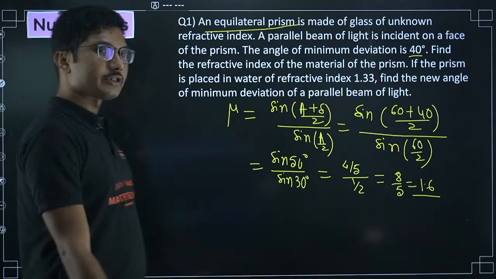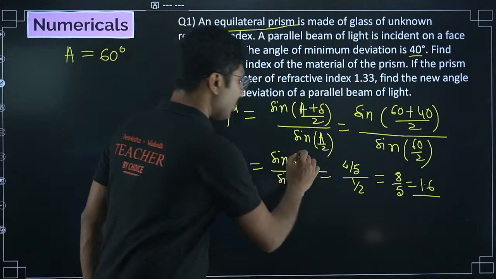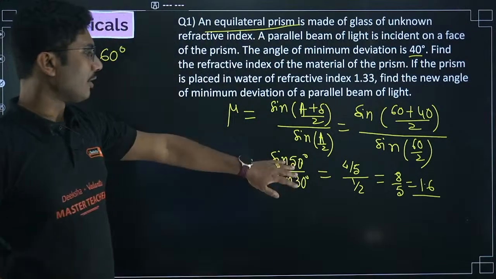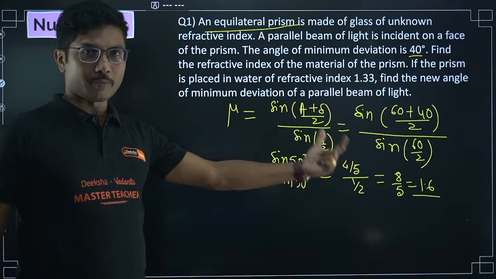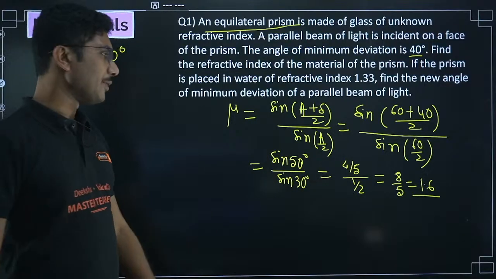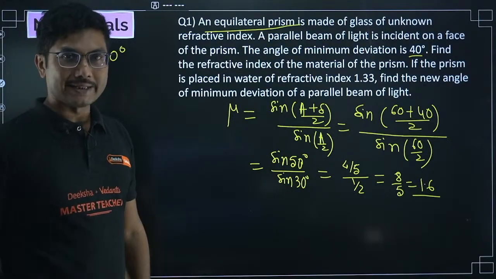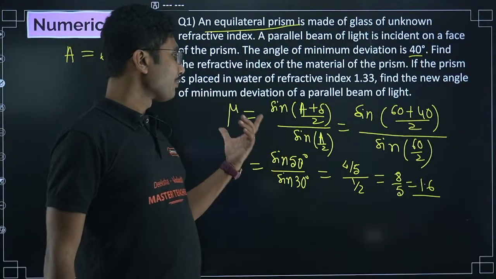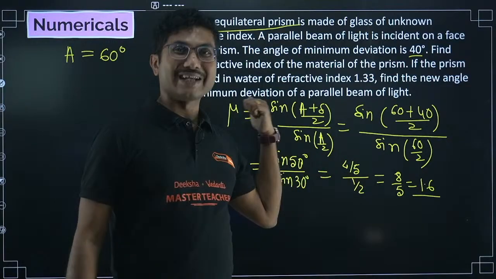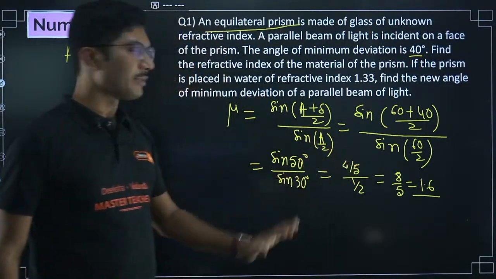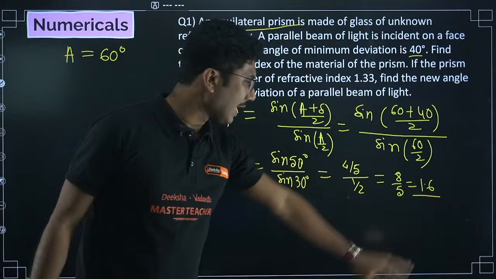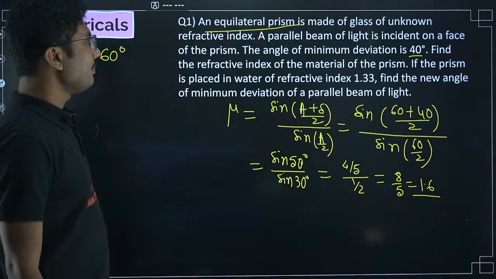This is an approximation, obviously, because we are not allowed to use a calculator. Sine 50 degree is taken as 4 by 5. A normal calculator cannot calculate sine 50 degree value. So either you can use the sine table, sine chart, or you can take the approximated sine 53 degree value, which will be approximately 4 by 5. So from there we calculate the mu of the prism.